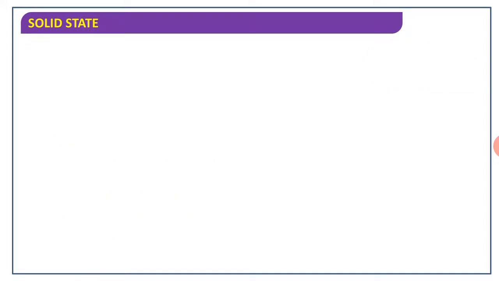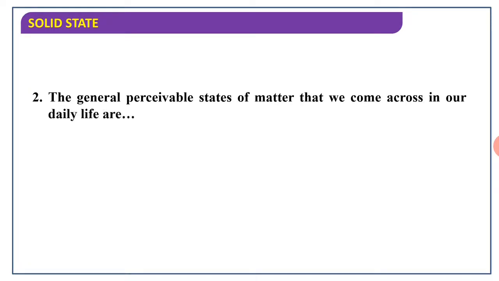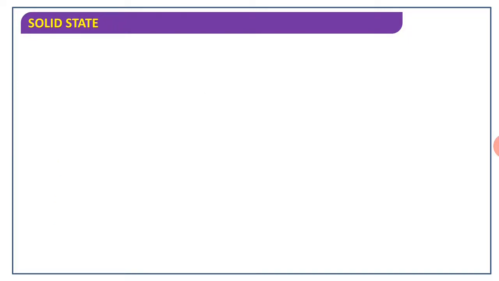Okay. The second MCQ: the generally perceivable states of matter that we come across in our daily life, means how many states of matter do we use in daily life? Is it 3, 5, 7 or 8? Which states do we generally use? Liquid, solid and gas. That is 3. The answer is 3.